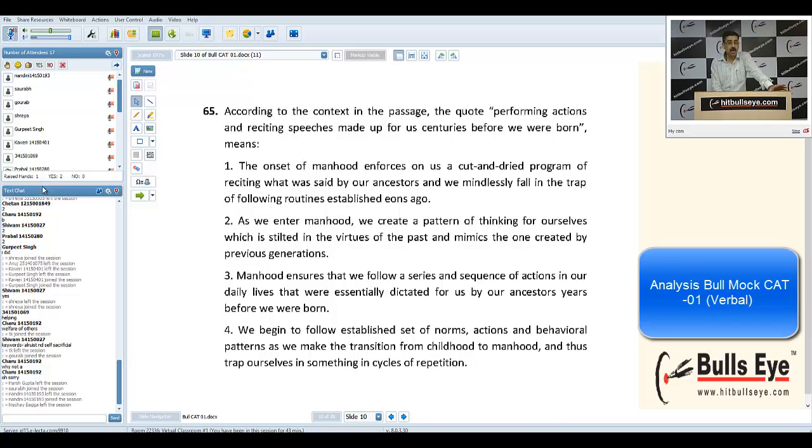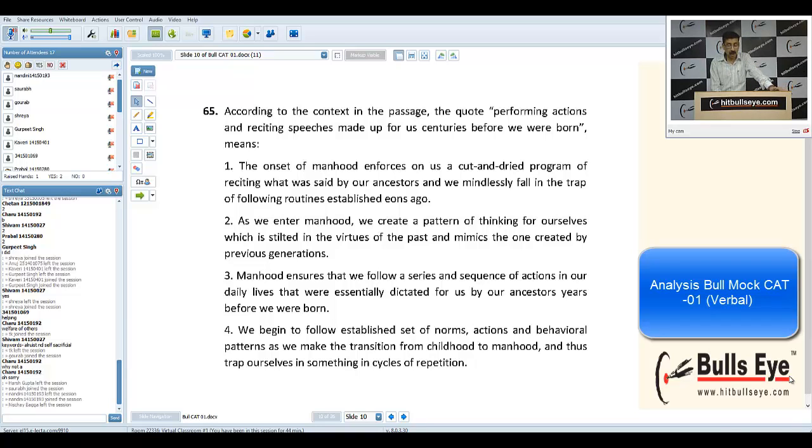Now we are talking about how we are not supposed to follow whatever comes to our mind. We have to follow certain rules, societal rules, norms, behavior set by our elders in the society or the previous generations. So reciting should not be taken in the literal sense. Reciting means we are not supposed to speak exactly what our previous generation used to speak or utter. Reciting speeches means we are supposed to follow. Whenever we take the literal meaning of the word reciting, we'll get into the trap and pick up option 1.